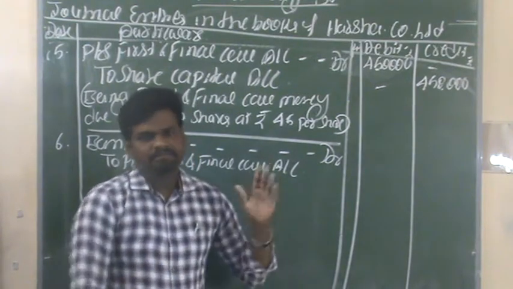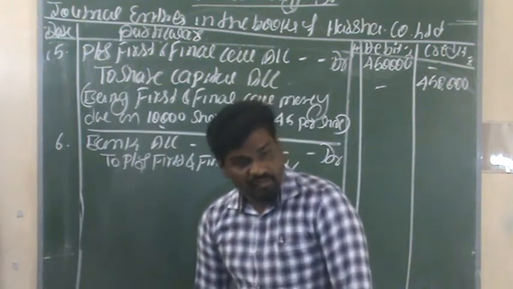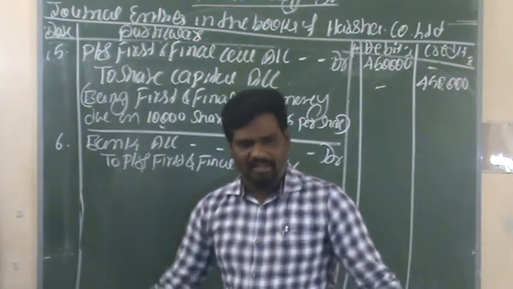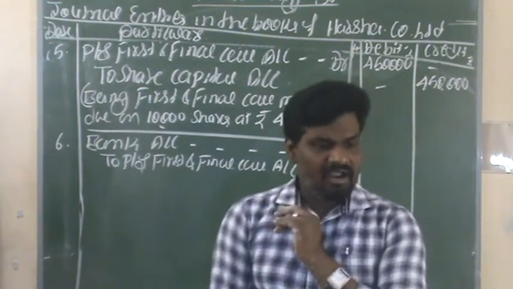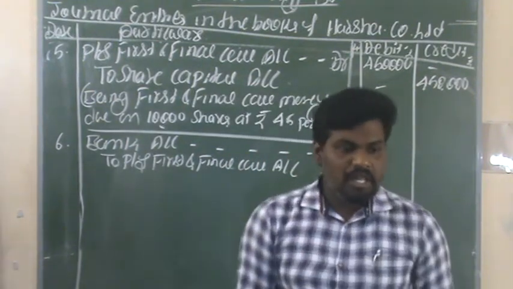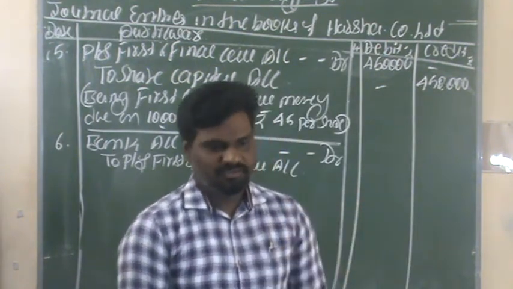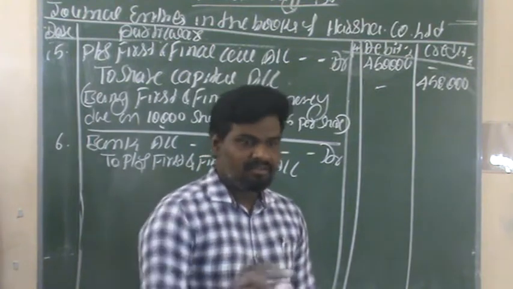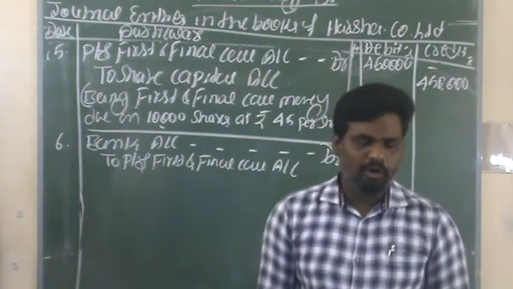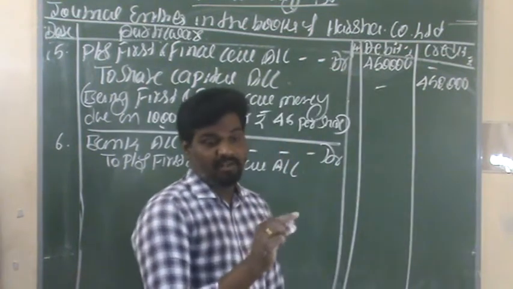One thing here, the public has subscribed all the shares, and we have received all the money also, except the first and final call on 500 shares, right? At the time of first and final call, we are not receiving the 500 shares amount. In the question, in the beginning they have mentioned except 500 shares on first and final call.